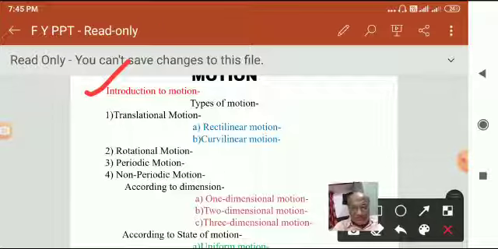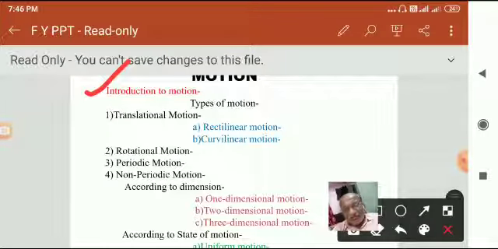Out of these three coordinates, if any one or any two or all coordinates change, then we say that there is a change in position. Means according to physics, if any one coordinate or two coordinates or all coordinates of a particle change, we say that there is a change in position. Position changes means coordinates change.